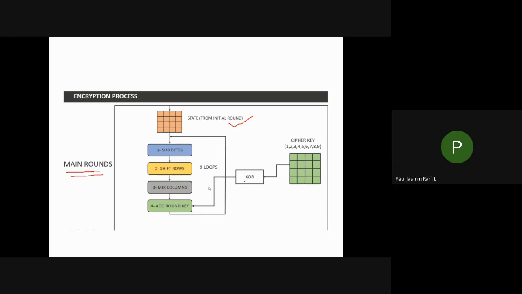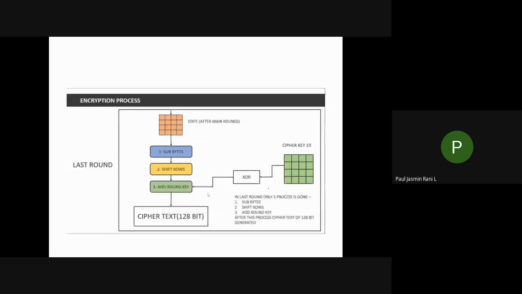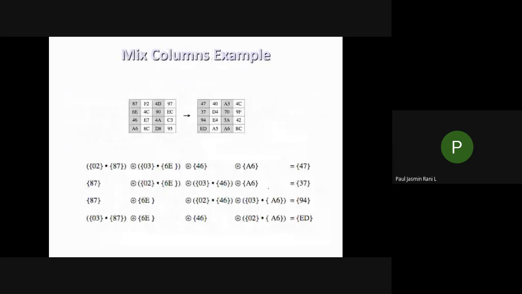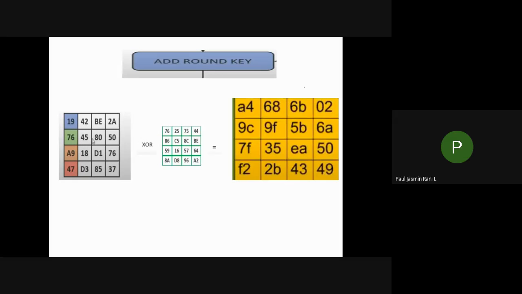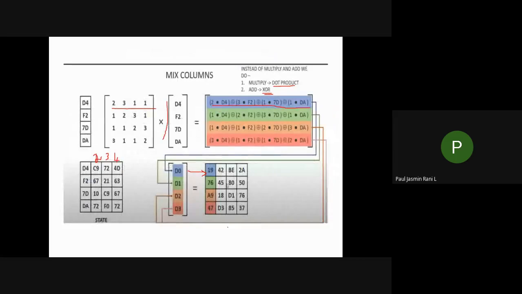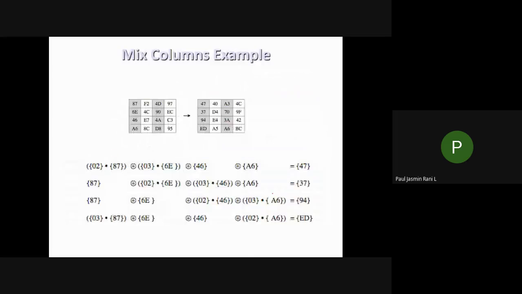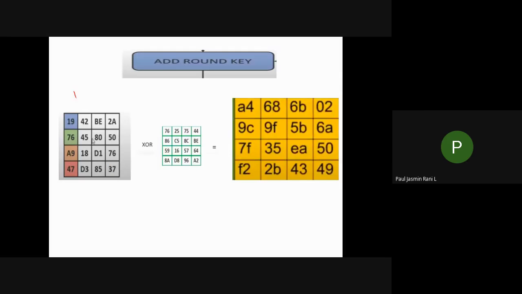It should be XOR with your key. Now you have to use your generated K1 key for your first round, isn't it? So the last one is that you have to do add round key. How will you do this? You have to do it with XOR. Already we have done this for your K naught key, isn't it? This we have completed in your initial round. The same thing you have to do for add round key, that is your round one. Okay, so listen here. This is the last step in your first round, that is add round key. So after completing the previous step you have to take it as an input. This is the input to your add round key.